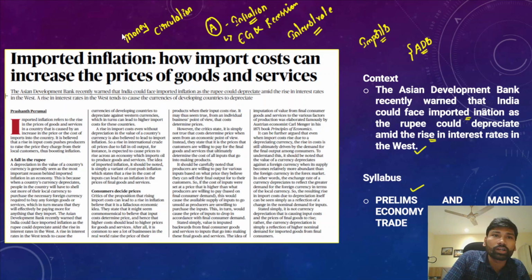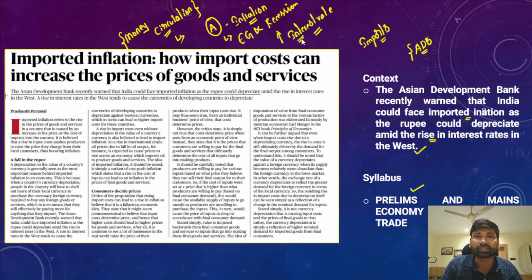Therefore, they want to reduce the money circulation in the economy, and in order to do that, the central bank of country A adopts one approach: increasing the interest rates. If any person wants to take a loan from a bank, he must pay higher interest rates to get that loan.